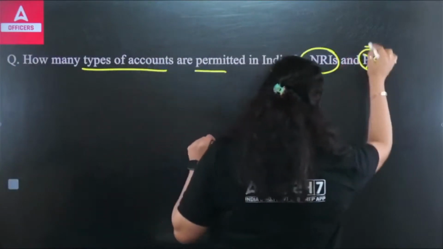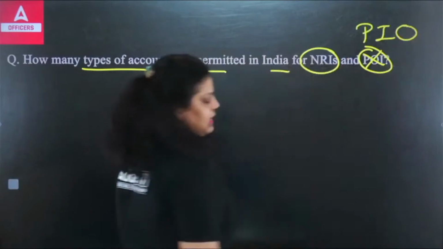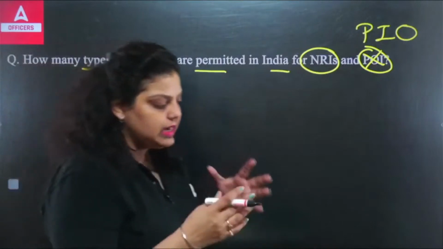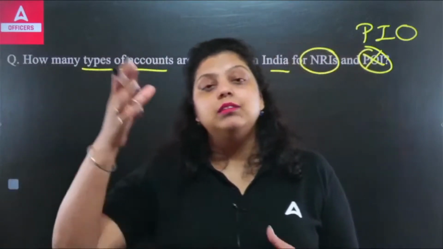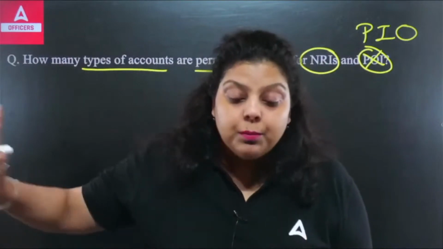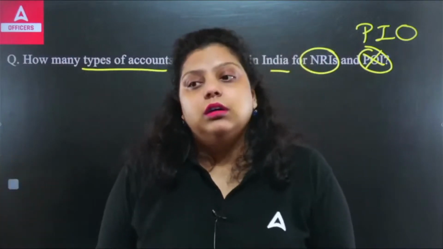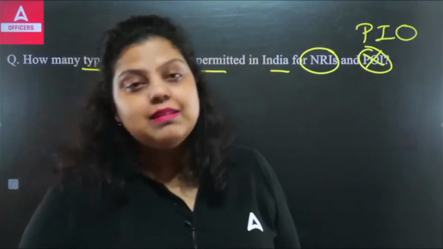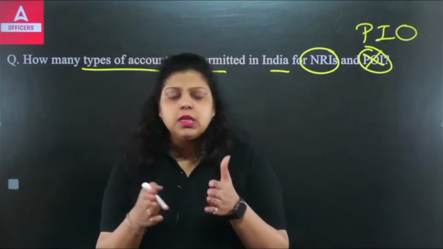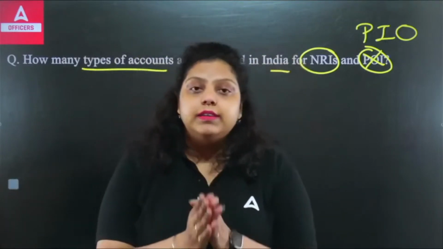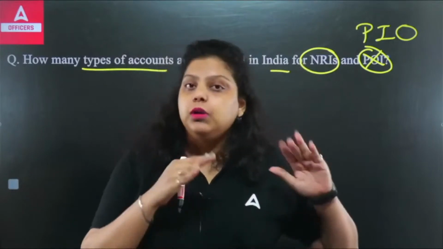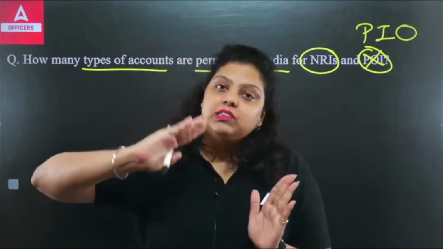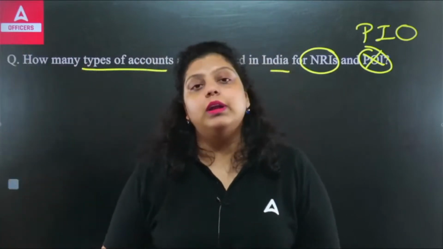Okay, it is PIO, person of Indian origin. NRIs are the non-resident Indians, the Indian residents who are living outside the country for 182 days or more in one financial year. Person of Indian origin means the children of Indian residents. If I am talking about a particular person of Indian origin, it simply means the child whose parents belong to India. They have their birth in India, they are citizens of India, but the child's birth happened in a foreign country. That child will be known as a person of Indian origin.